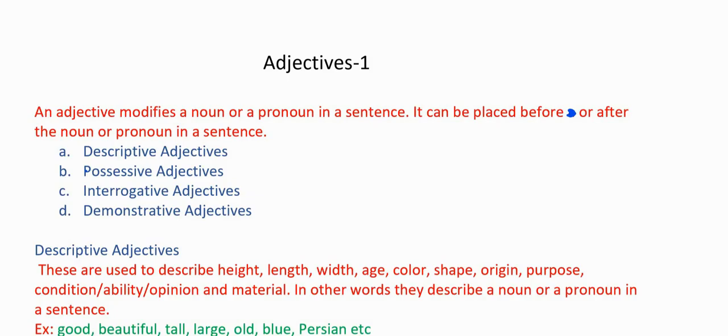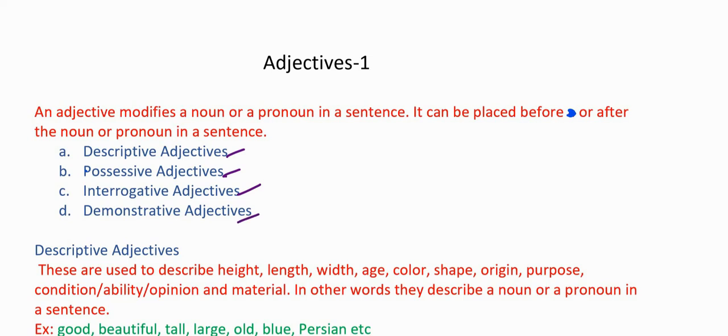Hello, dear viewers. Welcome back to the series of lessons on the concept of parts of speech. Here we are going to look at adjectives. The four kinds of adjectives we are going to look at are descriptive adjectives, possessive adjectives, interrogative and demonstrative adjectives.